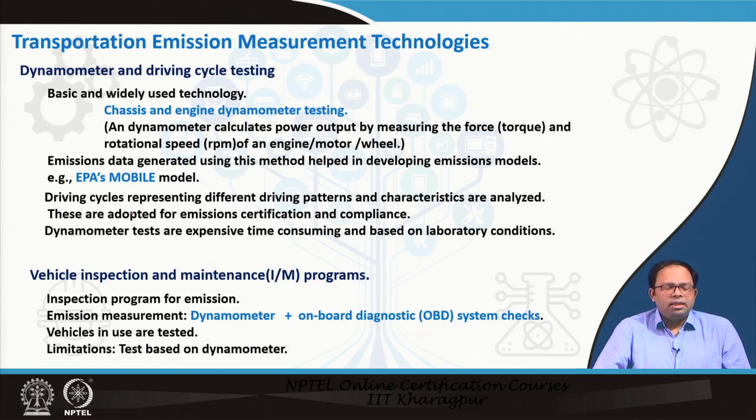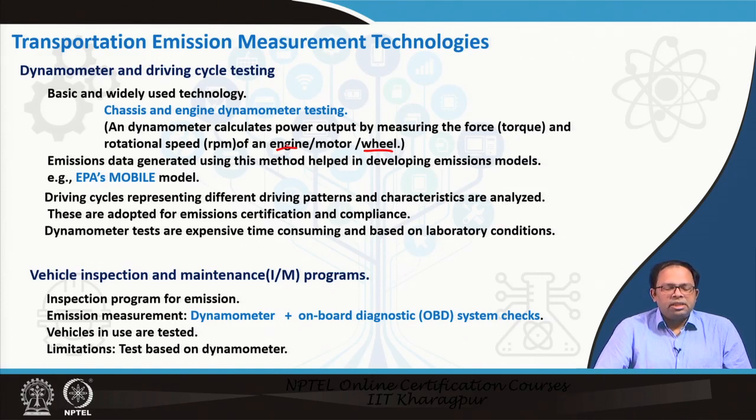One is the chassis dynamometer testing, and the other is the engine dynamometer testing. Now a dynamometer calculates power output by measuring the force or torque and the rotational speed of the engine, motor, or the wheel of the vehicle. So when it is the wheel of the vehicle, it is chassis dynamometer testing, and when it is directly the engine, we can say it's engine dynamometer testing.